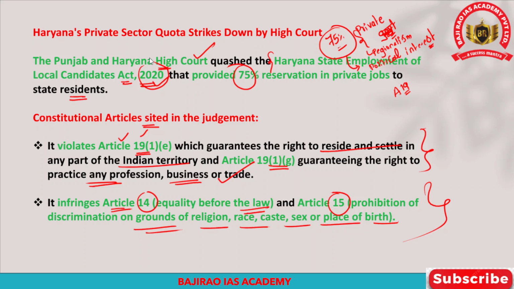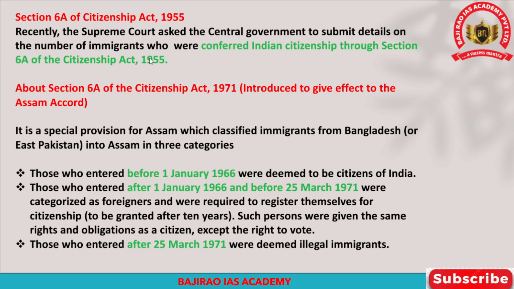Now, the next important issue is with respect to the Citizenship Act 1955, especially Section 6A of the Citizenship Act. So we must understand what exactly is this Section 6A of the Citizenship Act of 1955. Recently, the Supreme Court has asked the central government to submit details on the number of immigrants who were given Indian citizenship through Section 6A of the Citizenship Act of 1955.